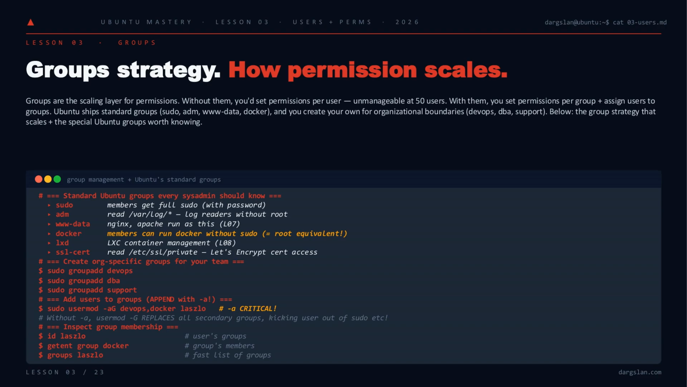Layer your own on top: devops, dba, support, and burn this into muscle memory. usermod always takes -a with -G. Without the -a, you replace every secondary group the user had, including sudo. That's how people lock themselves out at 2 a.m.